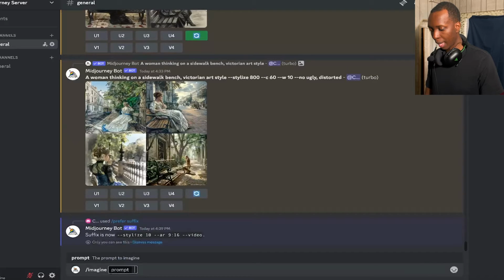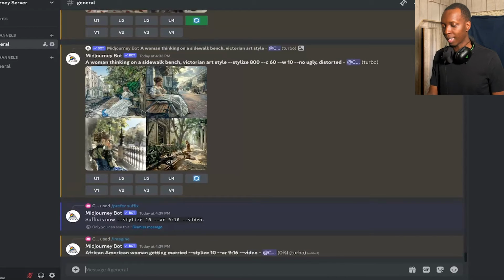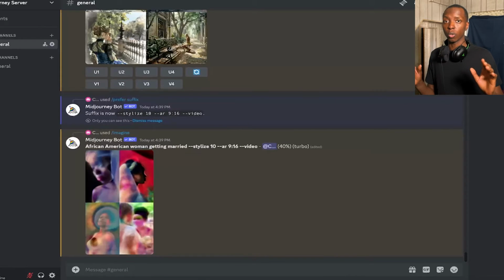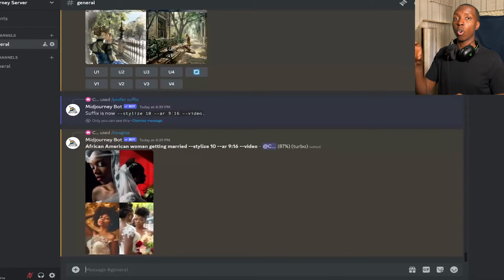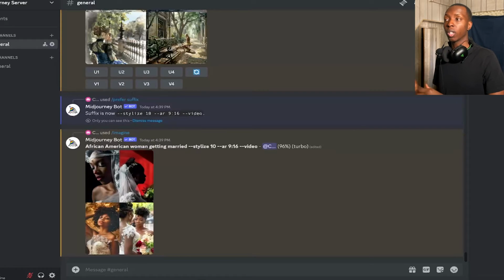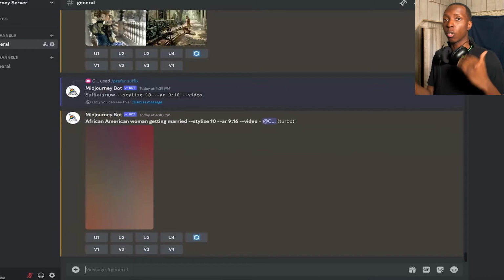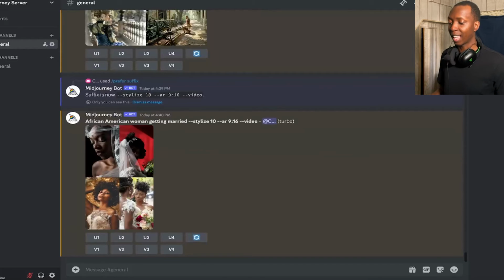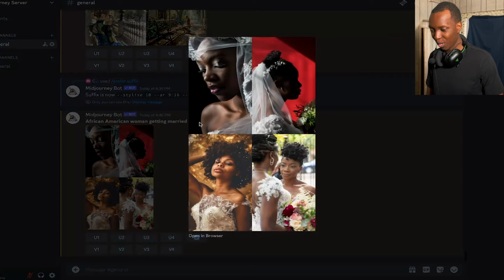So /imagine African American woman getting married. You see, now that's the automatic suffix for everything moving forward. So remember, don't confuse the two. You could always add your own package of suffixes using the prefer option set mode so that you can put that in when you need it. But if you know every single prompt is going to be the same, you might as well just use the /prefer suffix, and they will automatically get added to every prompt. Oh, look at these beautiful little girls getting married.